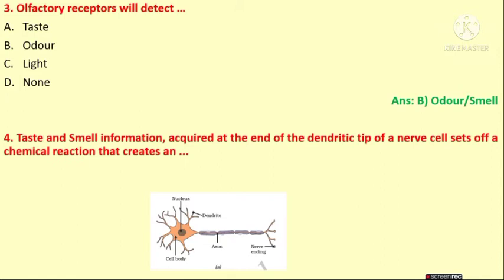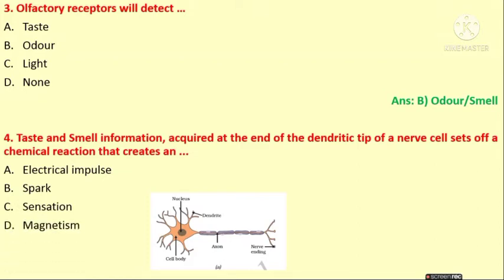Next question is: taste and smell information acquired at the end of the dendrite tip of a nerve cell sets off a chemical reaction that creates an electrical impulse, a spark, a sensation, or magnetism. What is the answer for this? Electrical impulse. In the examination, this diagram may not be given, so you have to keep it in mind: when the taste and smell information comes to the dendrite tip, it sets off a chemical reaction, and this chemical reaction creates an electrical impulse.